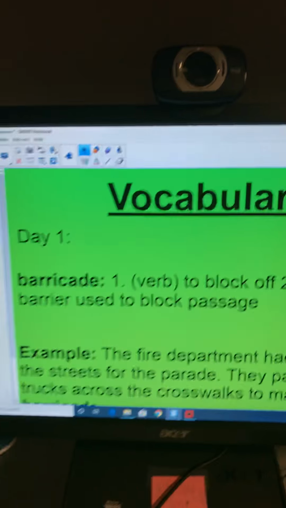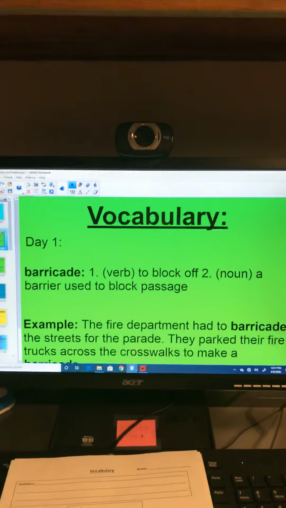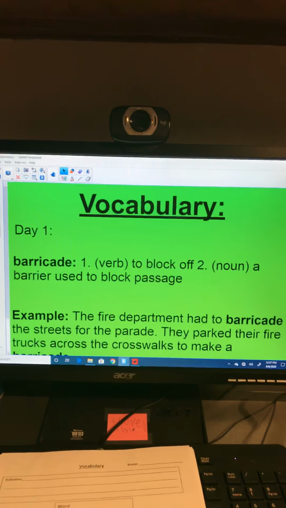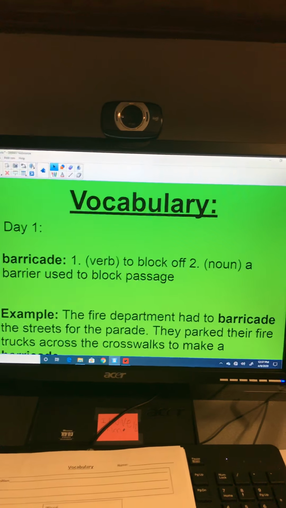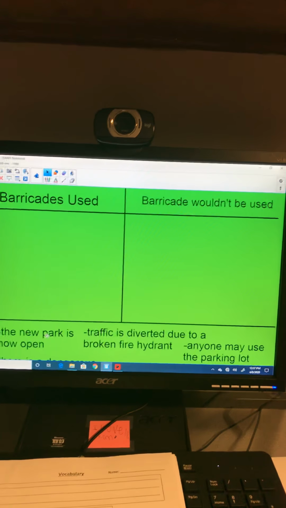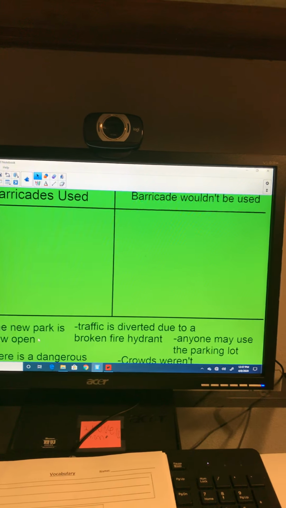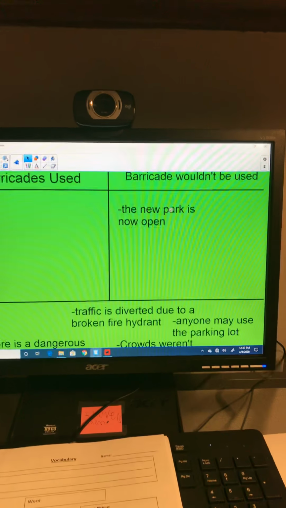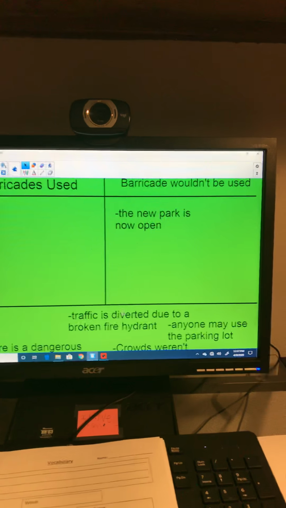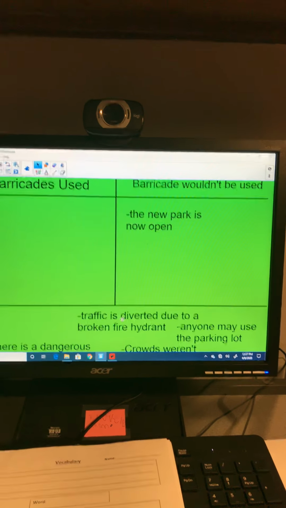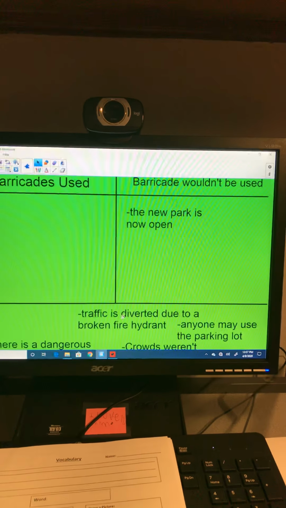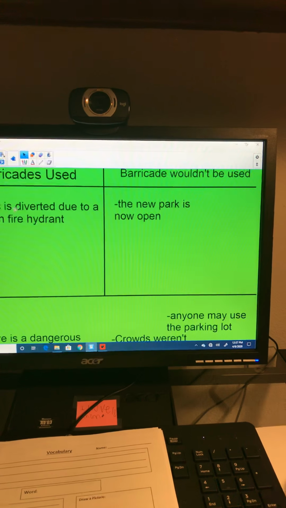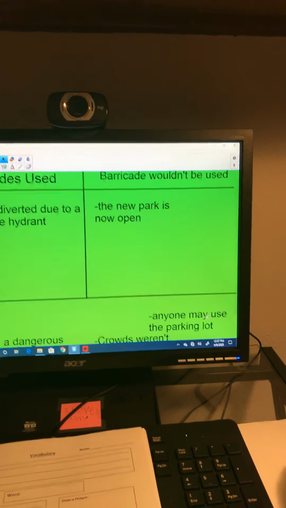And we will review yesterday's word, which was barricade, which means to block off, or a barrier used to block a passage. So when might a barricade be used? Okay, when the new park is open? No. While they're building the park, they may have it barricaded off. Traffic is diverted due to a broken fire hydrant. Yes, they would use a barricade in that situation.